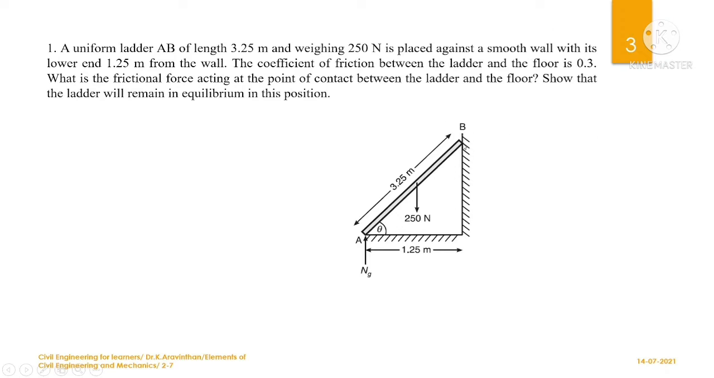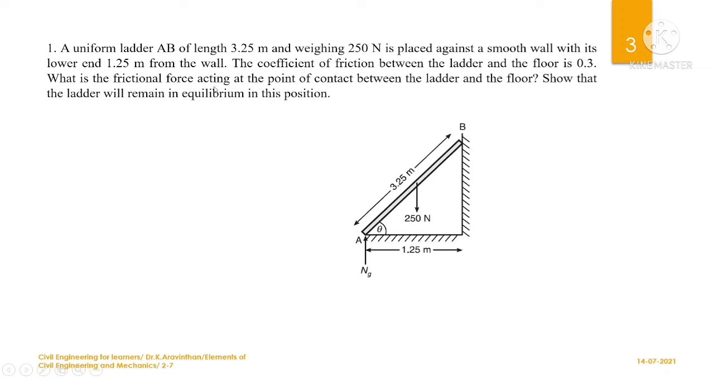There is no friction, and the lower end is 1.25 meter from the wall. So this is the lower end of the ladder, which is 1.25 meter from the wall, and this is the inclination of the ladder. The coefficient of friction between the ladder and the floor is 0.3. So between the floor and the ladder you have friction, and between the wall and the top of the ladder you don't have any friction. The friction is zero here.